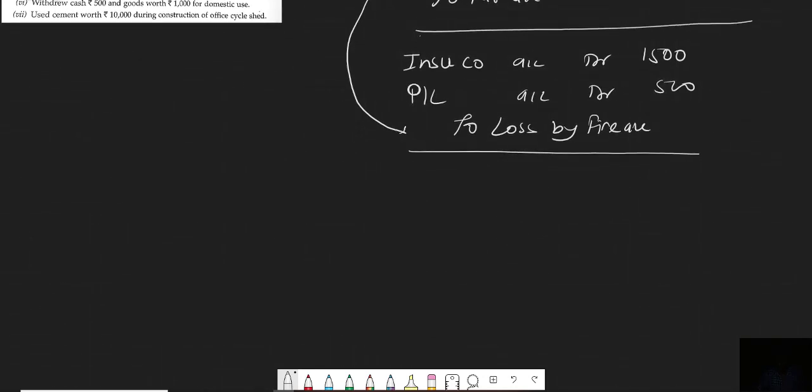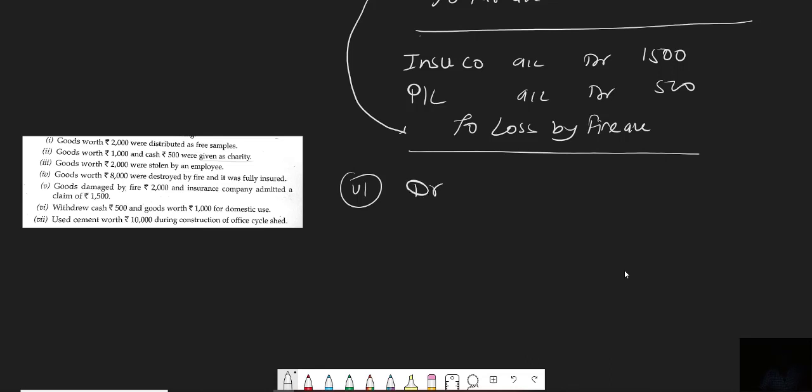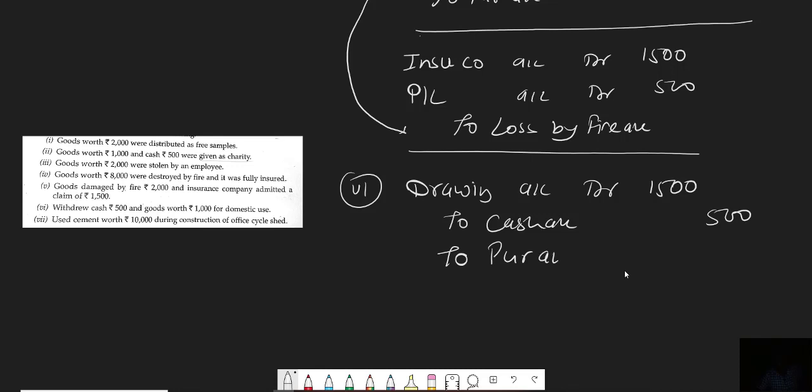Okay, now sixth one. Sixth one is very simple. Withdraw cash 500 and goods worth 1000 for domestic use, means for personal use. So personal use will be treated as a drawing. So drawing account debit. Total drawing is 1000 plus 500, total is 1500. And out of 1500, how much cash withdrawn? To cash account, cash is going out. Debit what's coming, credit what goes out. 500. And how much goods go out? Worth rupees 1000. So to purchase account, worth rupees 1000.